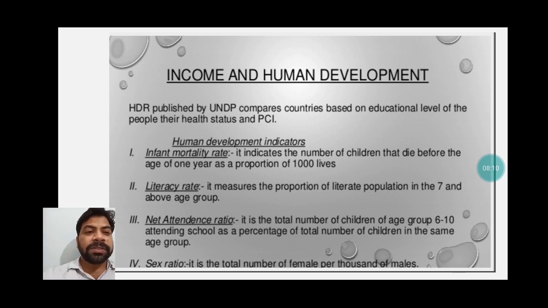Literacy rate is also responsible, it measures the proportion of literate population in 7 and above age group. Net attendance ratio is also very much important to check the human development. Sex ratio, the number of girls per 1000 males, okay, the number of females per 1000 males.